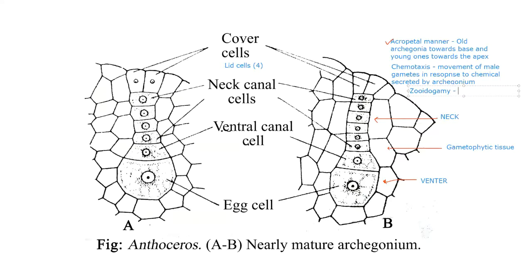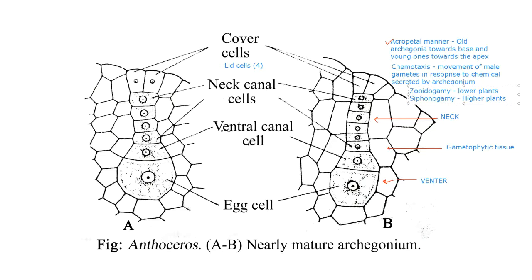Zooidogamy is especially found in lower plants. And in case of higher plants like angiosperms, we get siphonogamy. I'm sure you have heard this particular term. Siphonogamy is found in higher plants where a pollen tube is formed, and siphon stands for tube. So this pollen tube will carry the male gametes up to the female gametes.